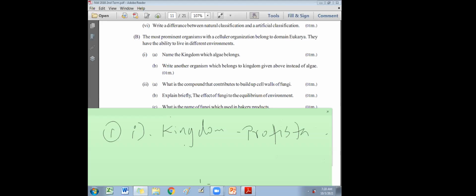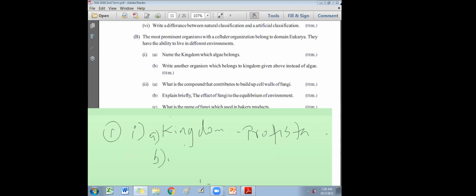Next answer. Part 2, part B. Right, another organism which belongs to the kingdom other than algae. 1A kingdom Protista. What is the other group belonging to this kingdom? Who can give me the answer? I'll ask the answer from Nisula, Herath, Randir.